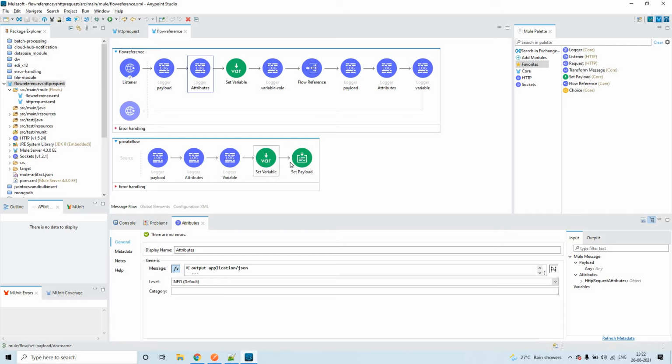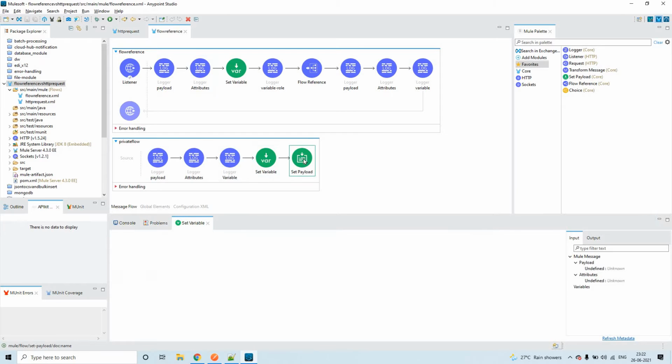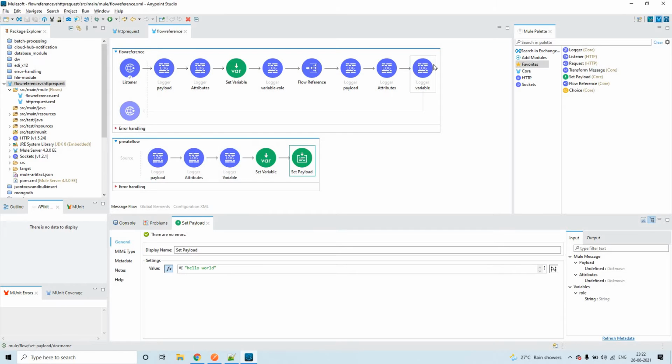Here, because we are not overriding the attributes, we have only overridden the variable value and the payload value. That is the reason you can see the change in this portion for payload and variable. But as we are not overriding the attributes in the child flow, you can see the same attributes content here as well.